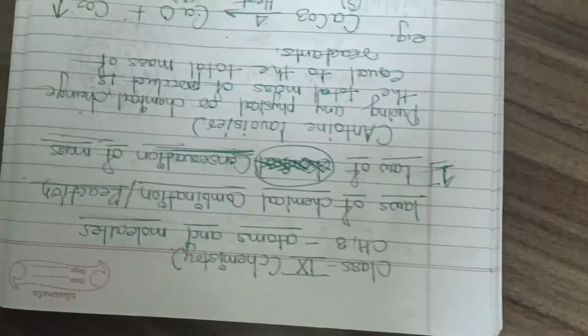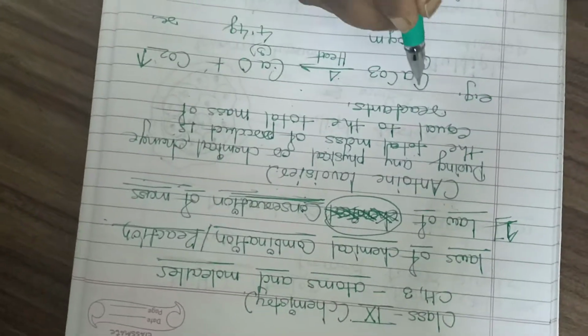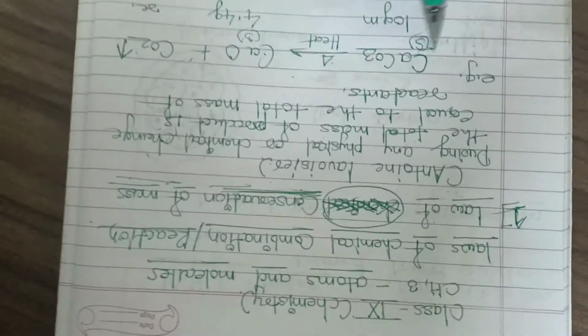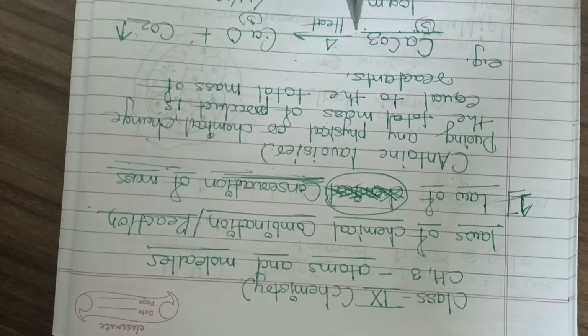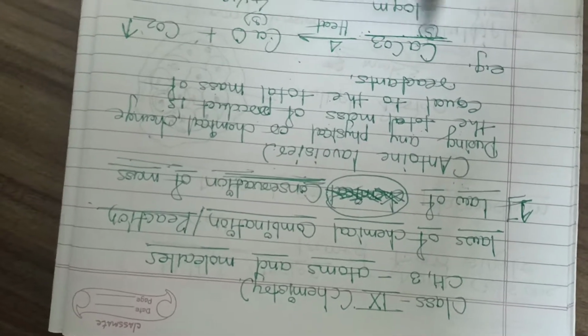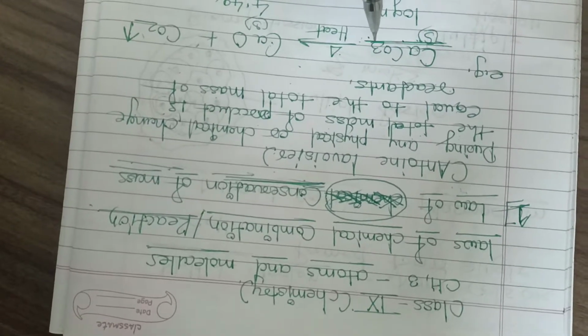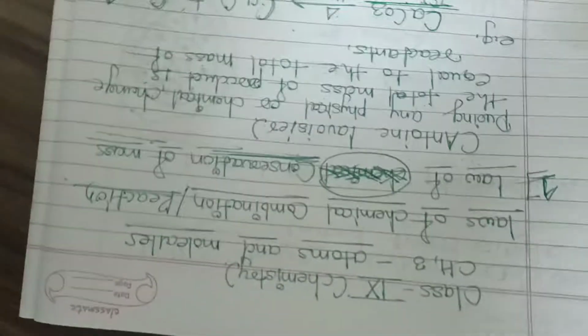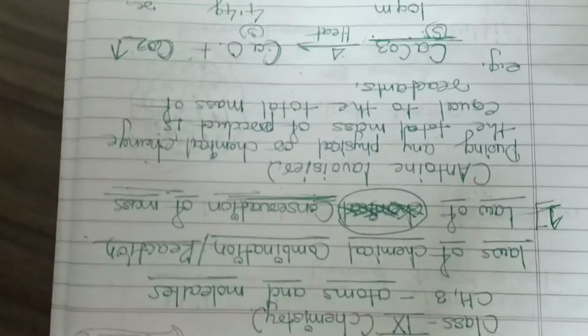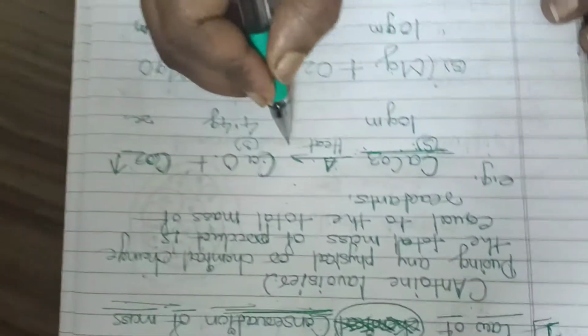We can take another example. Say this is calcium carbonate, this is its formula; how to write formulas we are going to learn in this lesson. Calcium carbonate is a compound, and this is calcium oxide and carbon dioxide. Here I have written a triangle, which represents the symbol of heat.